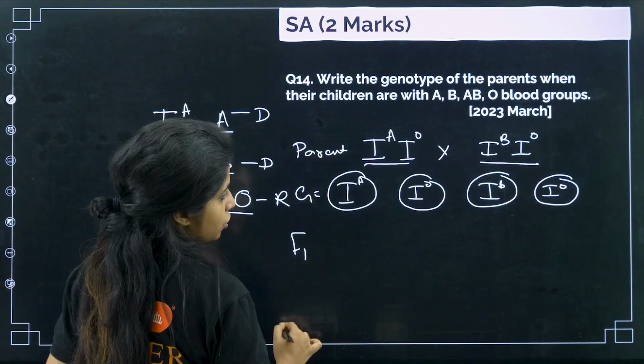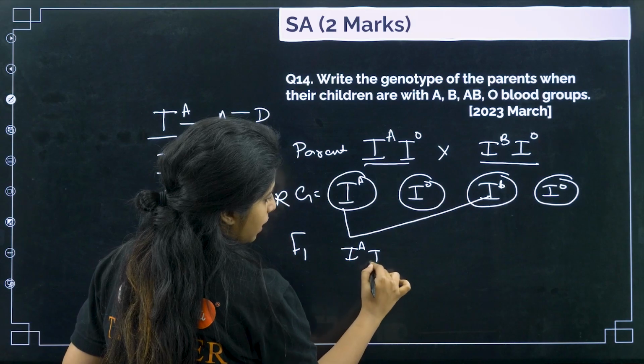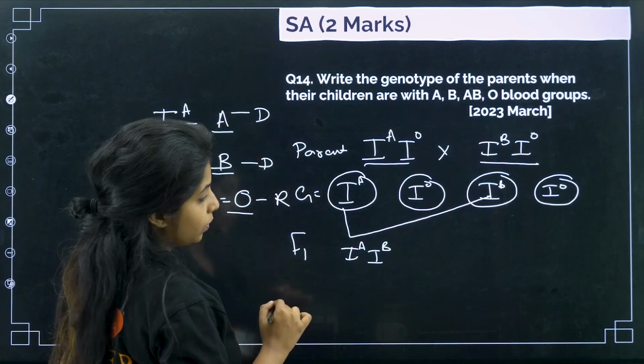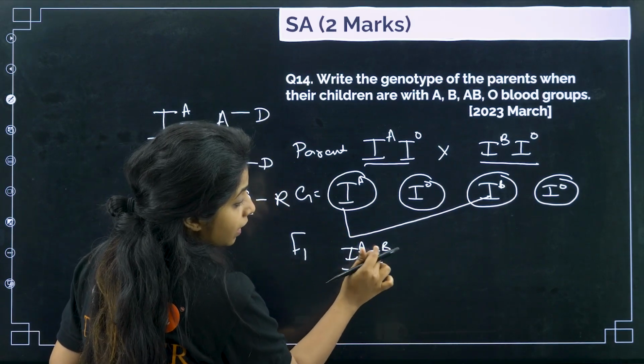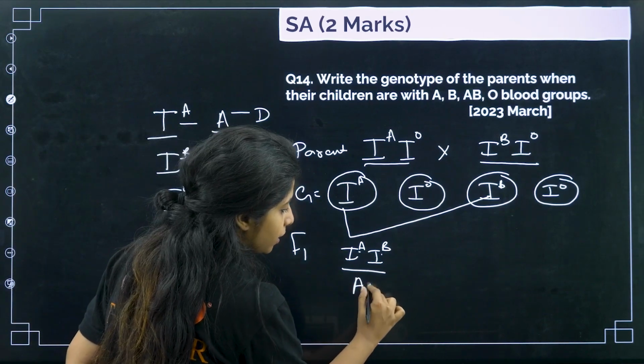And then this is the F1 generation. So what do you get? This and this fuse, you get IA IB. That means the blood group is what? A and B both are there. So which one is dominant? Both of them are equally dominant, so it will be AB blood group.